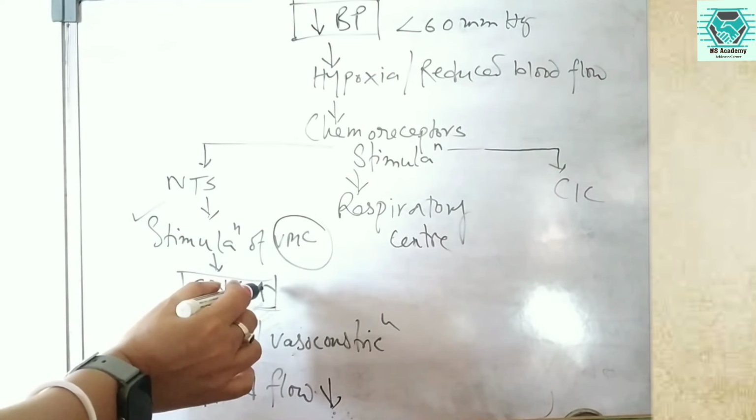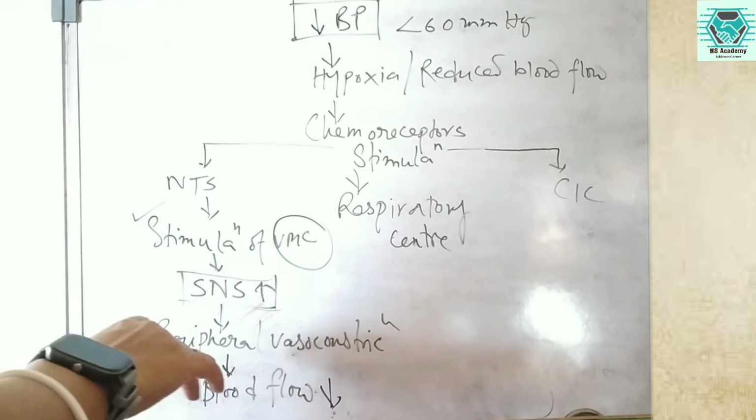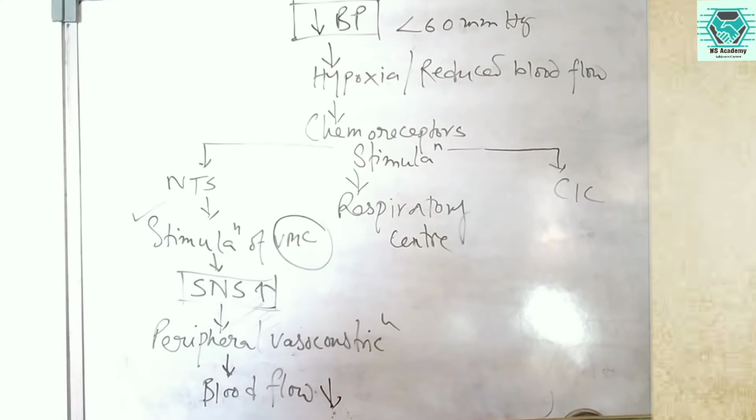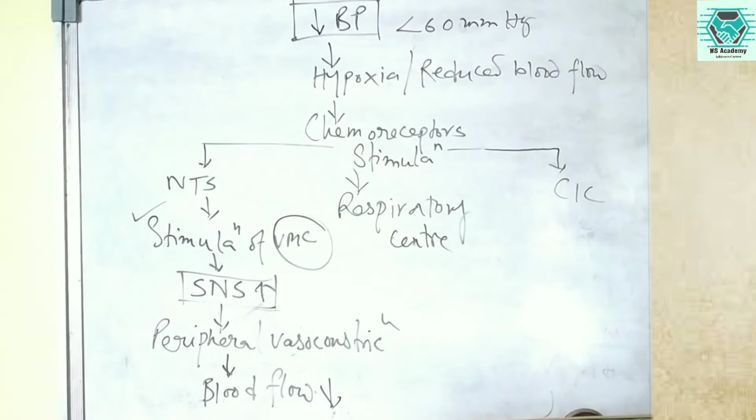and that's why the sympathetic nervous system activity increases, which causes vasoconstriction, basically in the peripheral blood vessels, and due to this the blood flow decreases to the unessential areas of the periphery, and it protects the vital tissues like the brain and heart. So due to the decrease in the blood flow in the peripheral areas, the brain and heart, the vital organs, are actually saved. So this occurs if the BP is lower.